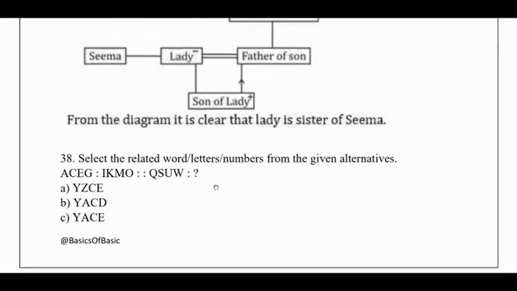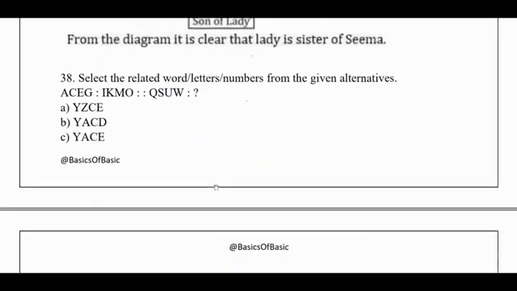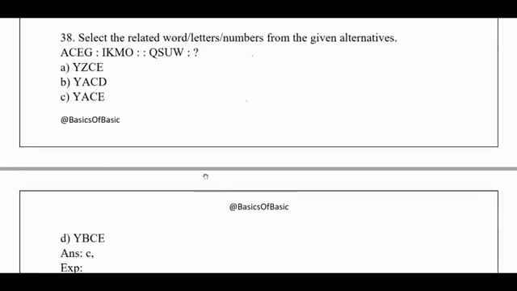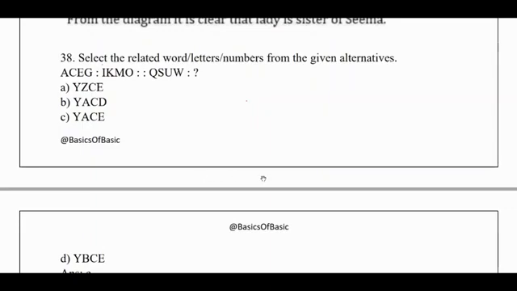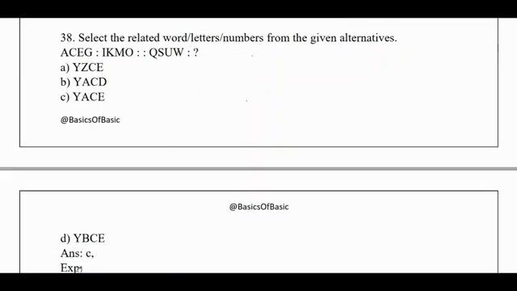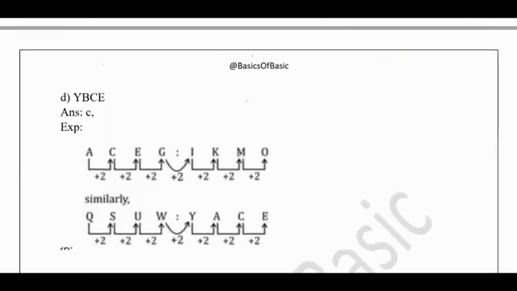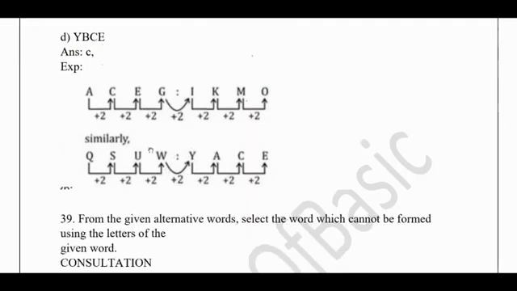Okay, select the related word letters number from the given alternatives. So this is also an important question. So I discussed this in the first or second question, I guess. So based upon the numbering or else in the reverse numbering, the questions will be asked. The answer would be C here. Okay. See, the explanation is also provided here.